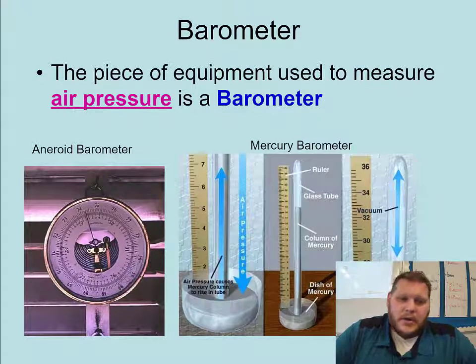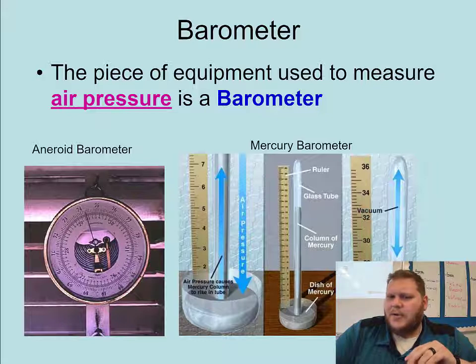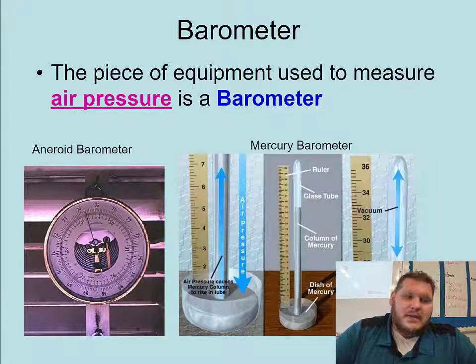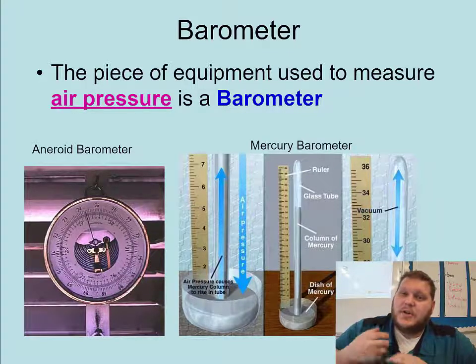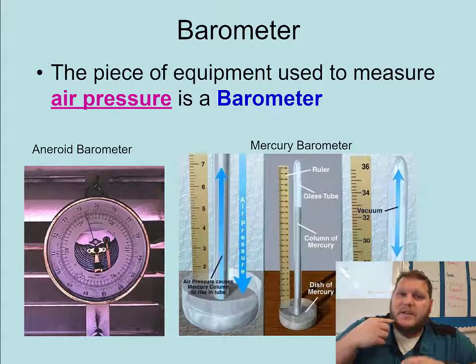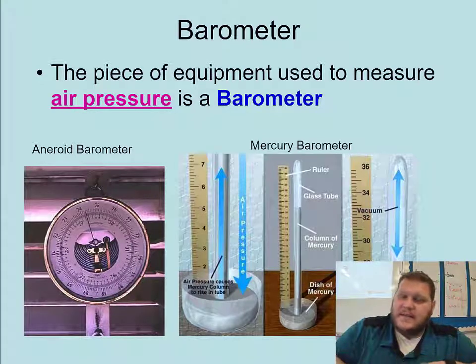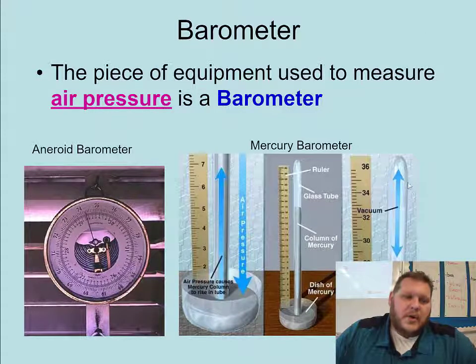A mercury barometer. Don't know why I struggled so much with that word. Mercury barometer. If you remember from the Mythbusters episode that we watched, Adam did all of his measurements when he was measuring the negative pressure of the little cans or the containers, the tanks, the actual train car and stuff. He measured in inches of mercury. This is where that measurement comes from.